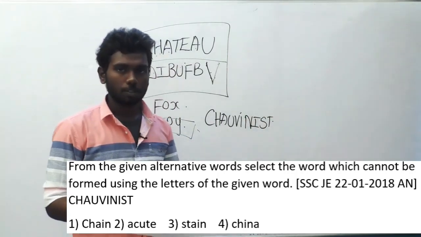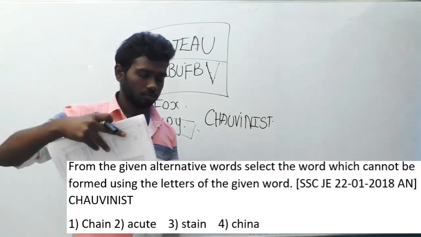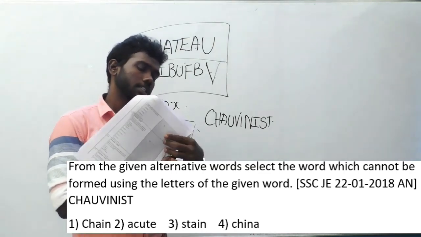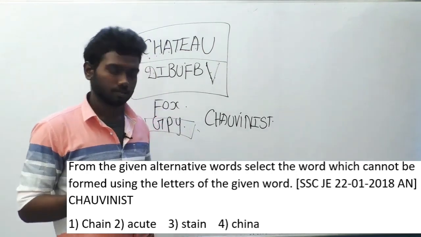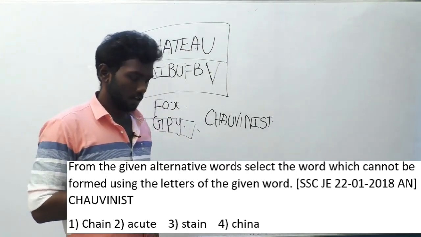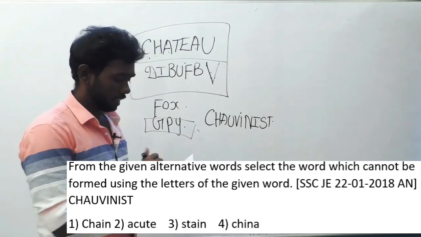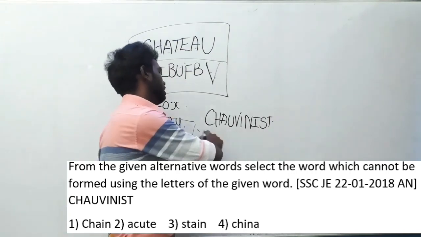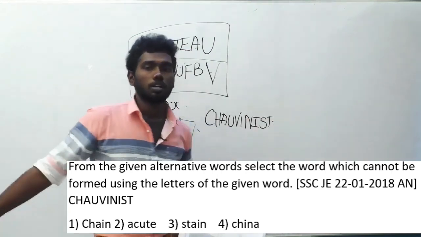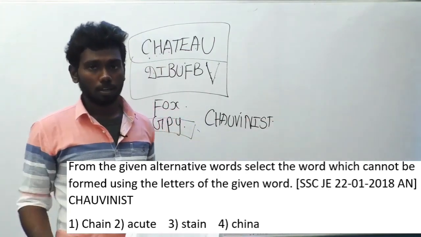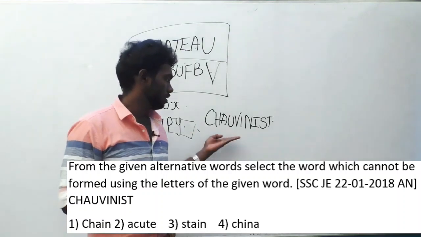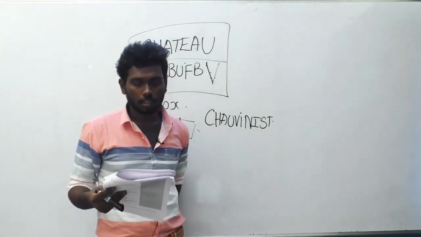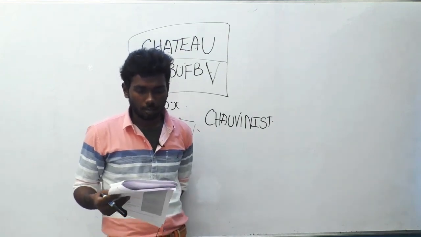The options are option 1, shine, option 2, acute, option 3, strain, and option 4, China. It is clear that for option 2, acute, E is not provided in the given word. So acute cannot be formed using the alphabets in this word.